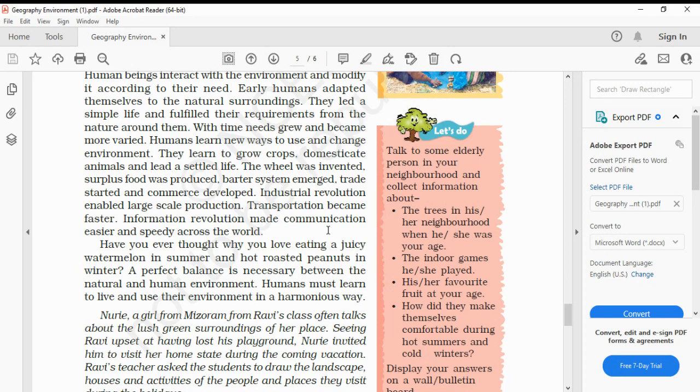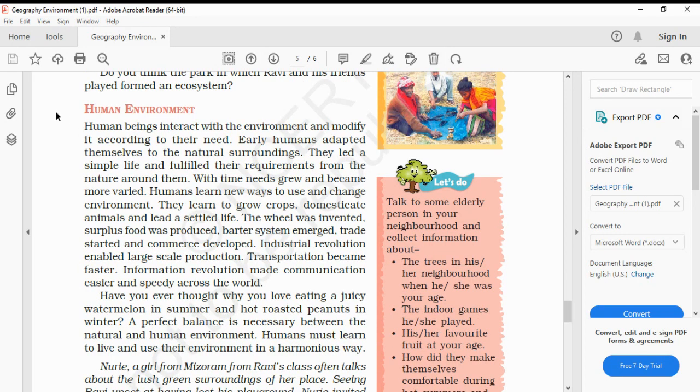Now, human environment. Human beings interact with the environment and modify it according to their need. Early humans adapted themselves to the natural surroundings. They led a simple life and fulfilled their requirements from the nature around them. With time, needs grew and became more varied.